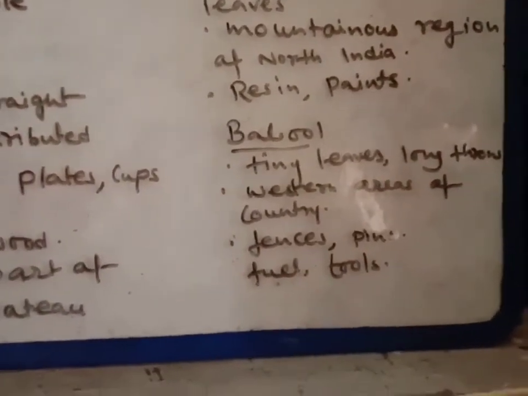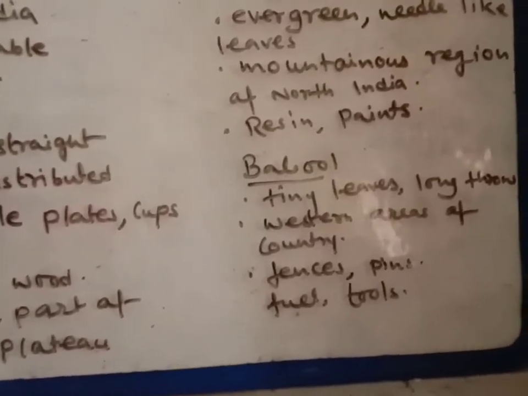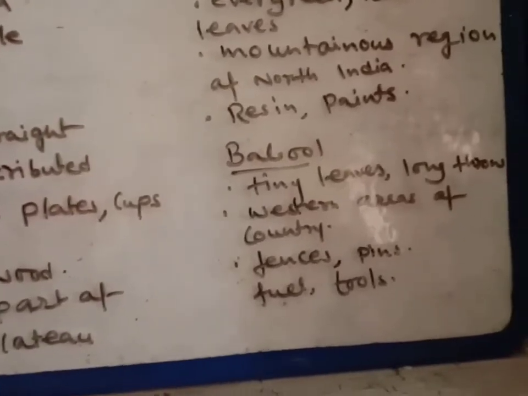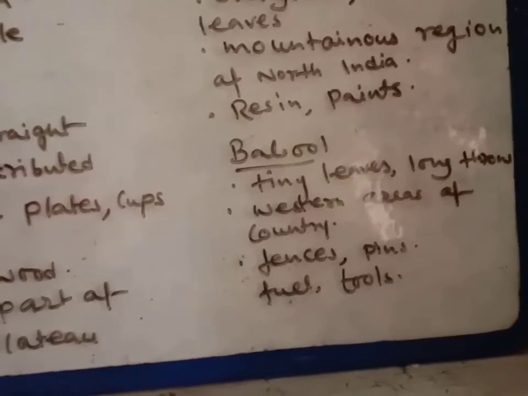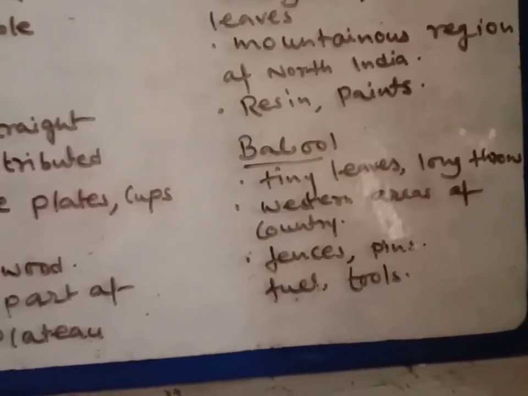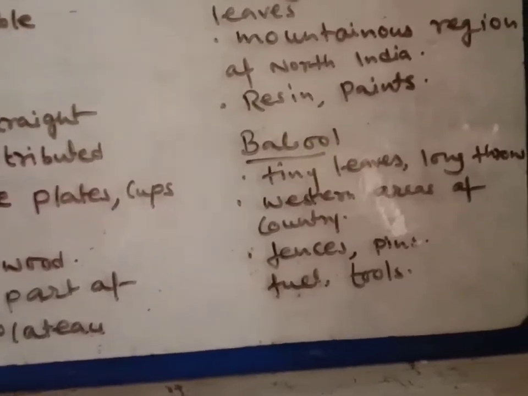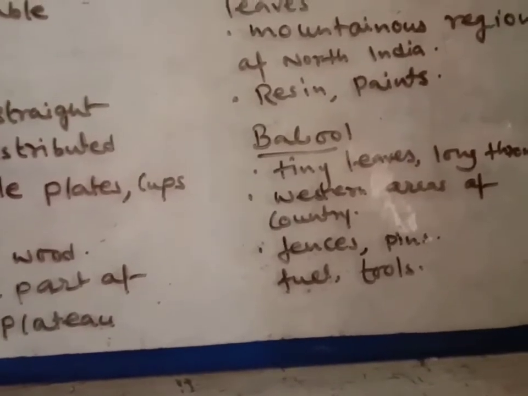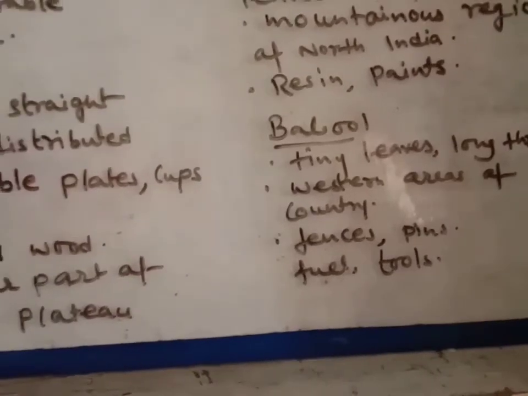Well, now the next point is fences, pins, fuel, tools. That means the uses. Generally the villagers make fences, and the long thorns can be used as pins. As babul wood is very hard, the villagers can use this wood to make fuel, and also make some tools for agricultural purposes.